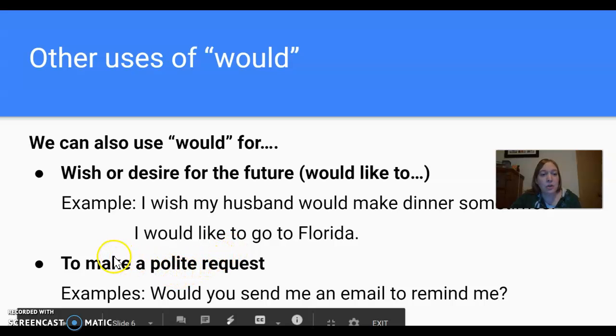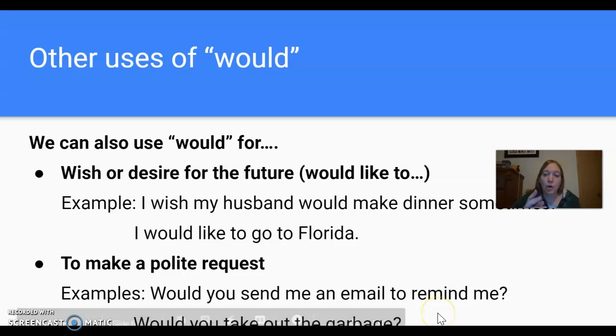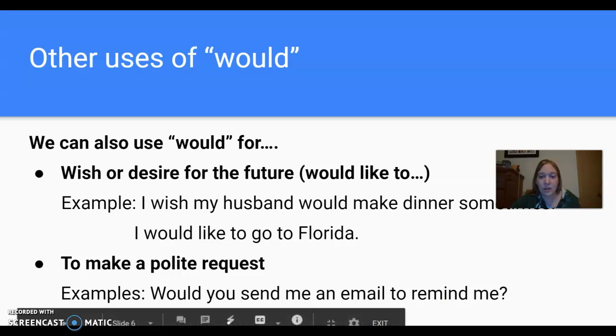And lastly, we can use would to make a polite request, similar to could. So here we're talking about the person's desire or their motivation, their will to do what we are asking them to do. Would you send me an email to remind me? Okay. Would you call me later? Would you take out the garbage? It's a very polite way to ask the question of someone else, to request someone to do something for us.